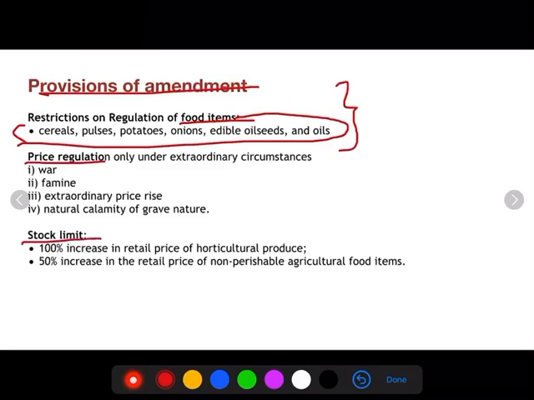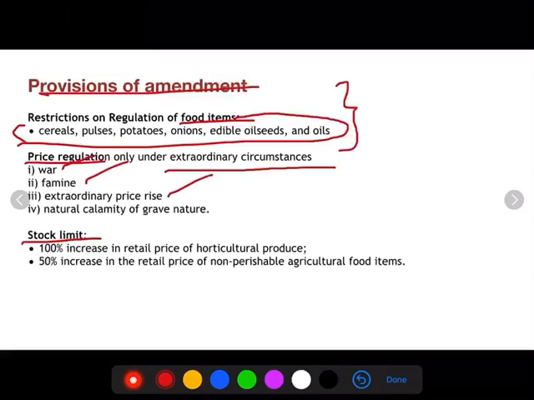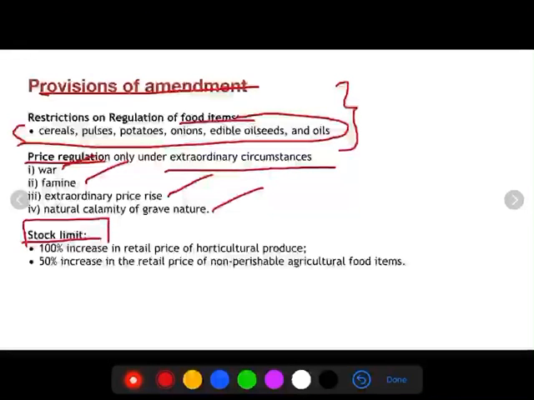But in the case of these food grains, price regulation can be done only under extraordinary circumstances. These extraordinary circumstances are also mentioned in the Amendment Act: war, famine, extraordinary price rise, and natural calamity of grave nature. These are the only 4 instances in which price regulation of these food items can be done.